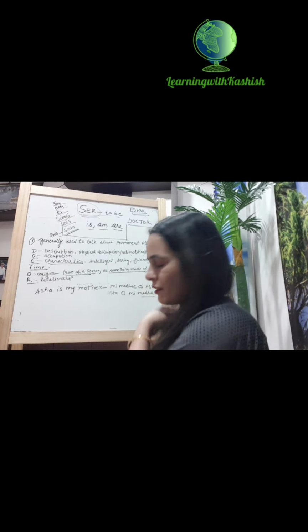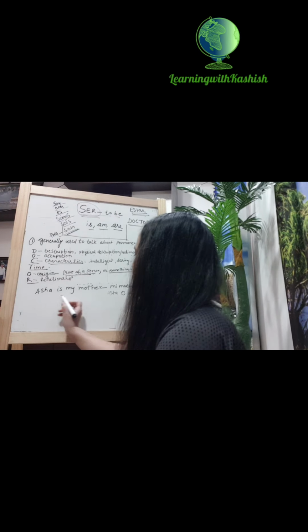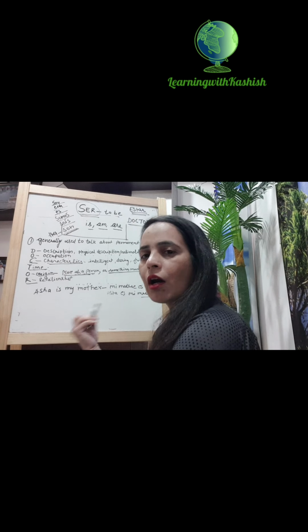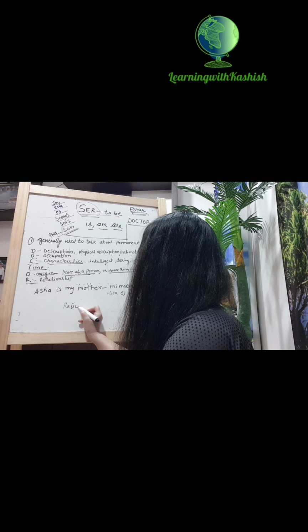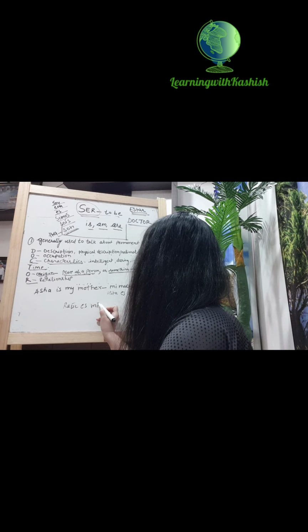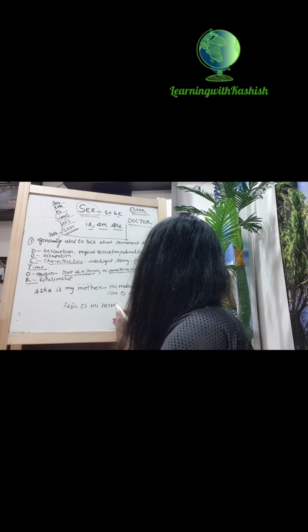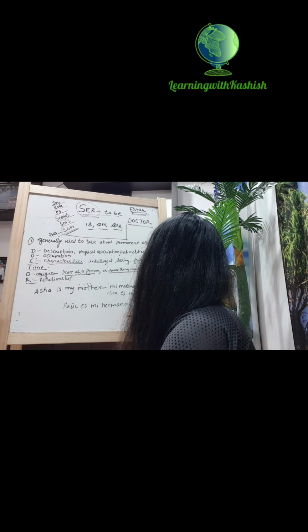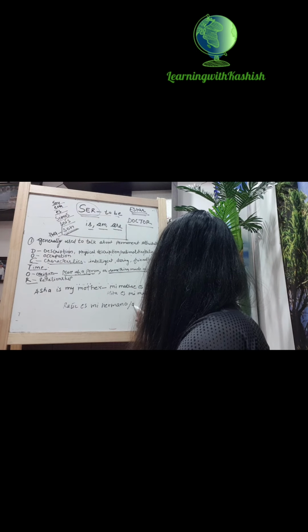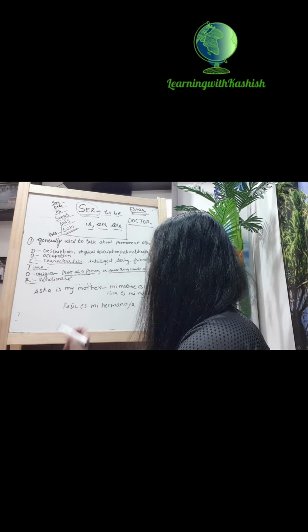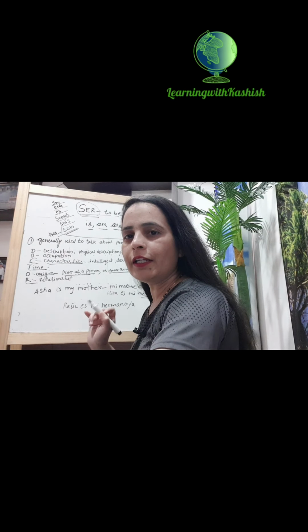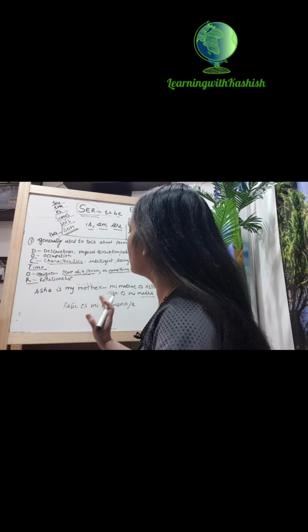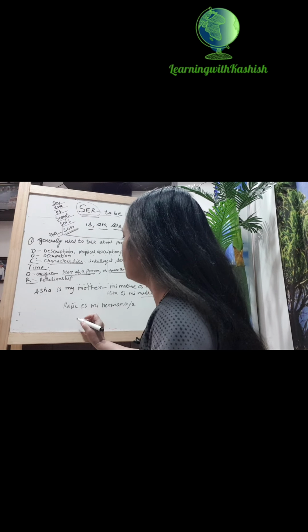Any can be correct. Okay. And if you want to say Raul is my brother, then you can say Raul es mi hermano. Hermano is brother and hermana is sister. Rahul, we say Raul in Spanish because H is silent. Similarly, any relation you can tell.